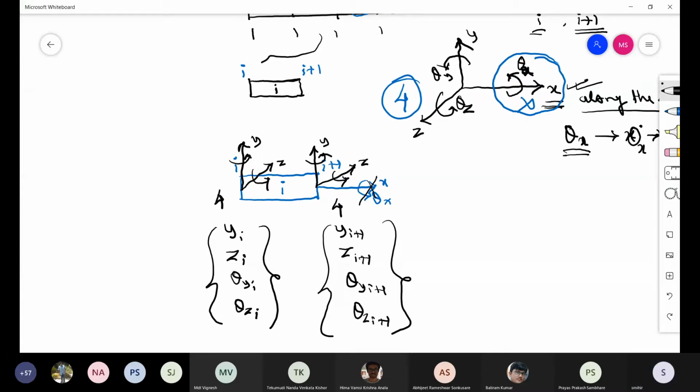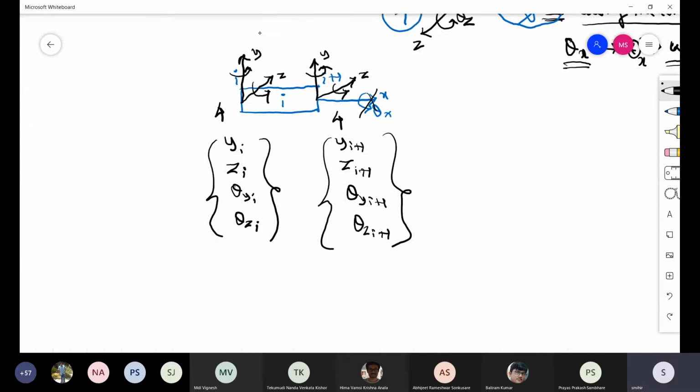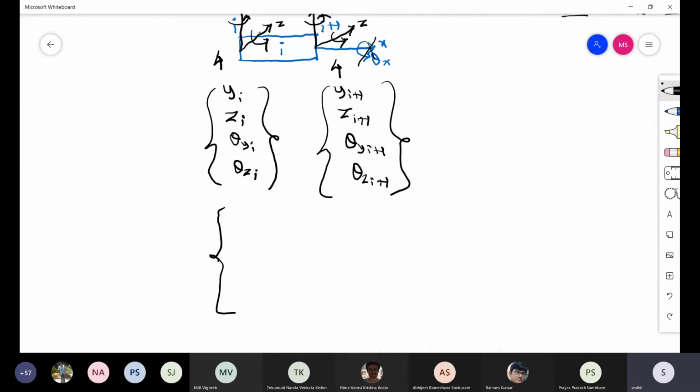So sometimes people also prefer to write in a different order, because the order you can change. Y, I, then theta z, I, z, I, theta y, I. Similarly, the right side.